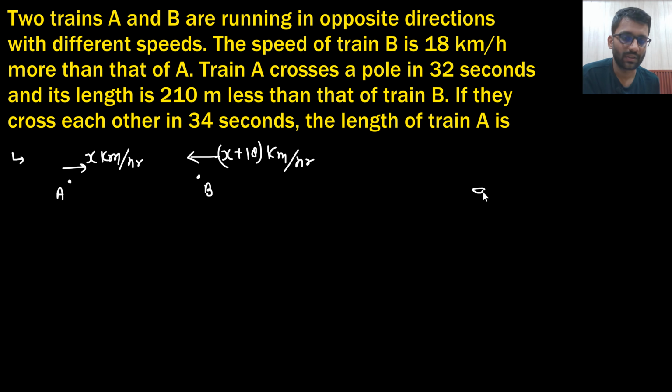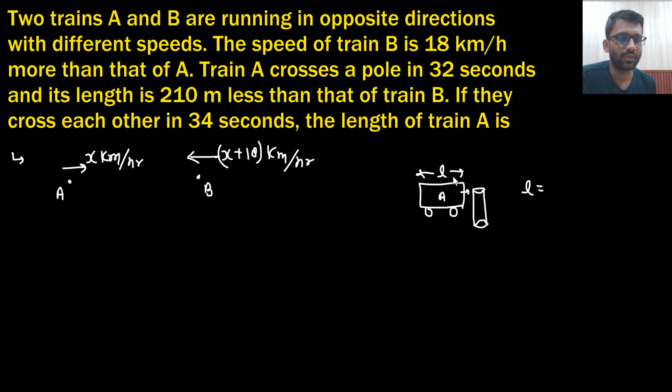Train A crosses a pole in 32 seconds. So this would have been the train. This is train A. It crosses a pole in 32 seconds, and its length is 210 meter less than that of train B. So let's just say its length is L. Can you tell what the length L will be?